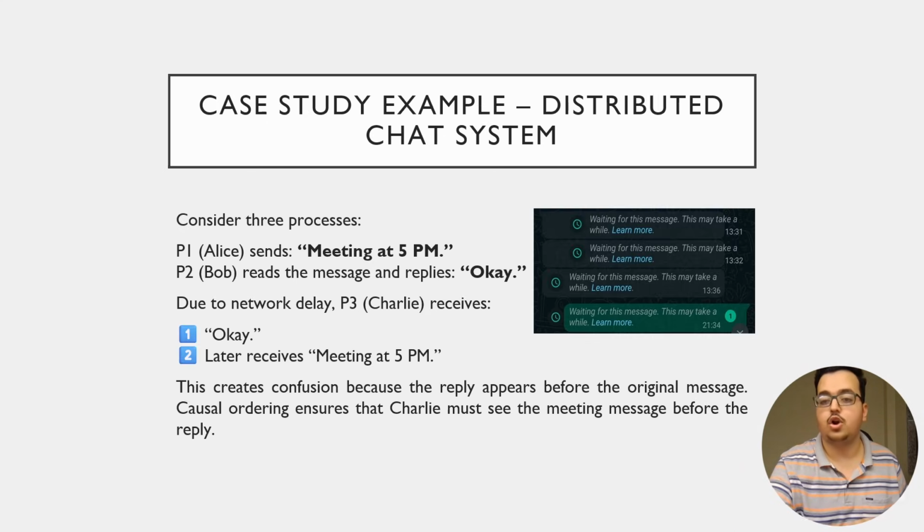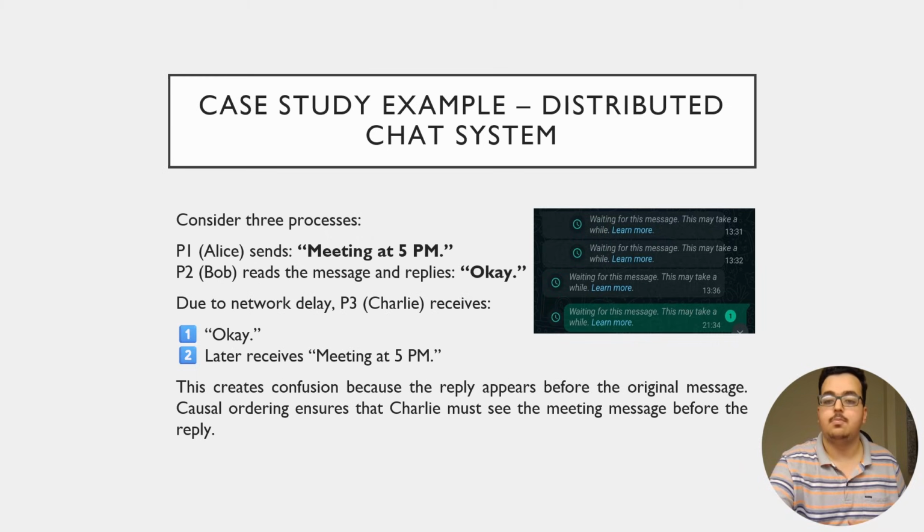Next, we'll be coming to the main topic that we were going to discuss today, that is the case study on a distributed chat system. So consider three processes: P1, handled by Alice, P2, handled by Bob, and P3, handled by Charlie. Alice sends a message that there is a meeting at 5 p.m. Bob reads it and replies, okay.